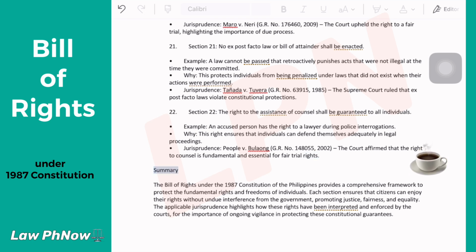Summary. The Bill of Rights under the 1987 Constitution of the Philippines provides a comprehensive framework to protect the fundamental rights and freedoms of individuals. Each section ensures that citizens can enjoy their rights without undue interference from the government, promoting justice, fairness, and equality. The applicable jurisprudence highlights how these rights have been interpreted and enforced by the courts, for the importance of ongoing vigilance in protecting these constitutional guarantees.